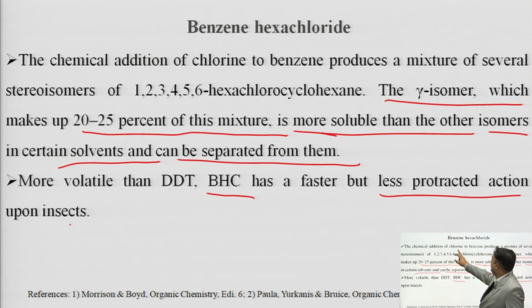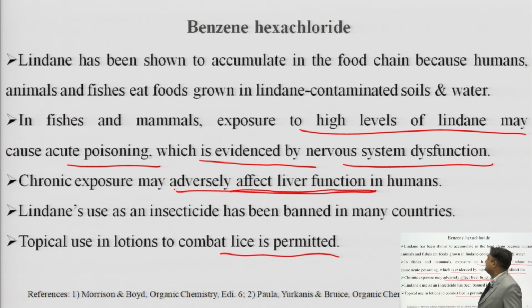Then addition of chlorine produces a mixture of several stereoisomers. So, we have already read in the preparation that the major portion of the gamma isomer is prepared along with the other isomers. Then it is more volatile than DDT, so it is faster but has less protective action.